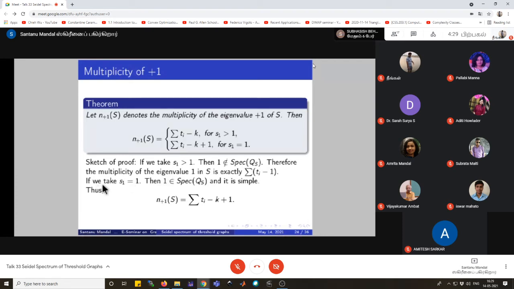And in case 2, if we take s_1 equal to 1, then 1 will be a simple eigenvalue of QS. So in that case, the multiplicity will be 1 more than we got in the previous case.